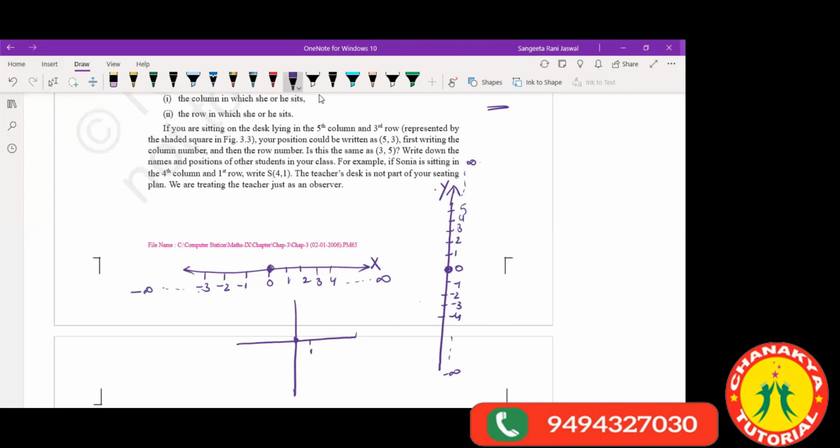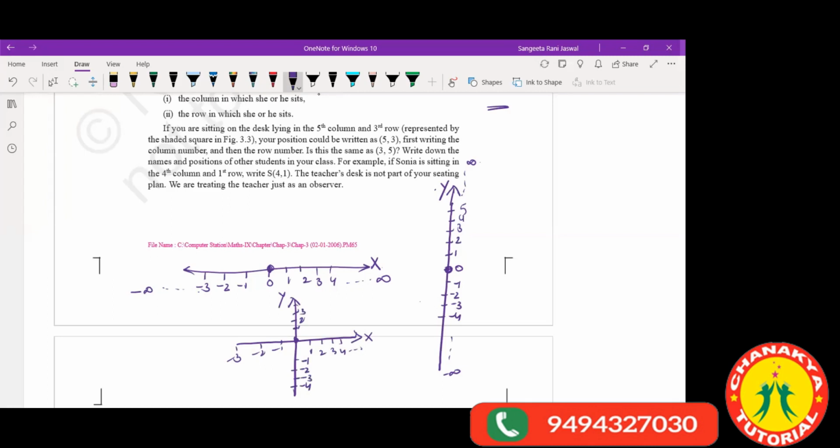So here you will have the origin of the x-axis and the origin of the y-axis also. You will have all your positive x-axis numbers this side, all your negative x-axis numbers this side, all your positive y-axis numbers this side, and all your negative y-axis numbers on the lower side, like this.